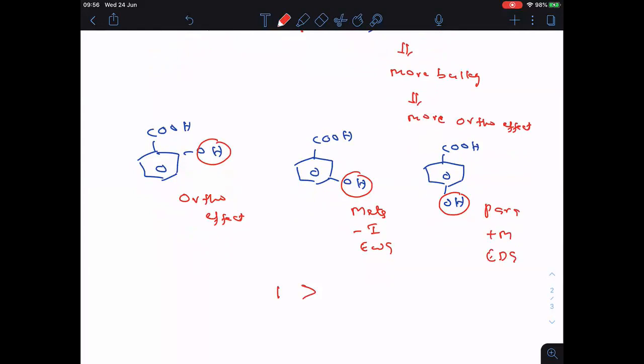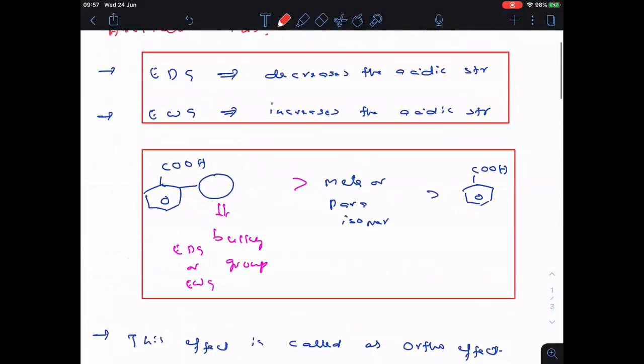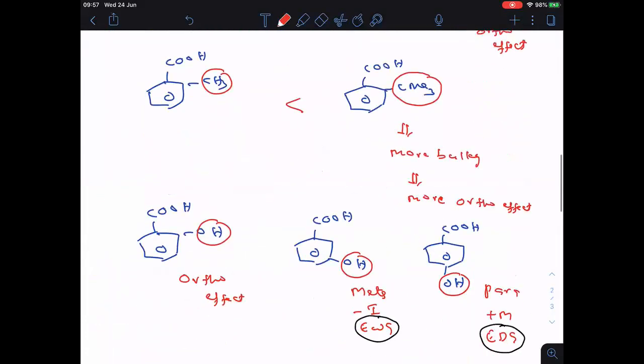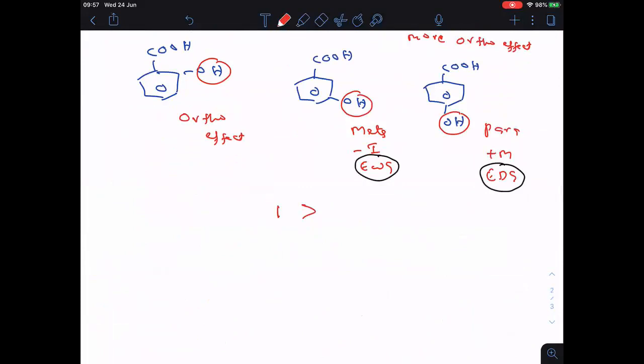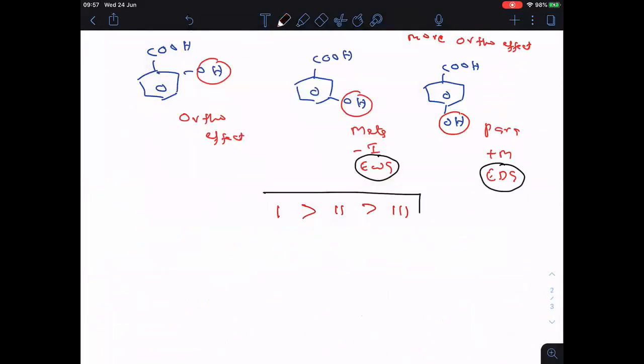Clear? Now see clearly. In the second one, electron withdrawing group is there. In the third one, electron donating group is there. Tell me, who will increase the acidic strength? Withdrawing groups or donating groups? Here I wrote it at the start, you see. Electron withdrawing groups increase the acidic strength. Clear? So after the first one, the second one will come. Then the third one, because in the third one, electron donating group is there, which decreases the acidic strength.